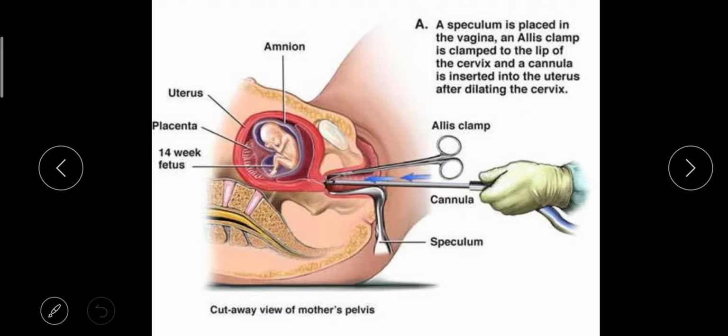You can see in the picture. So what they are going to do, the membrane, which is just below the presenting part above the internal os, there they are going to make a rupture. So what will happen is that some amniotic fluid will come out.